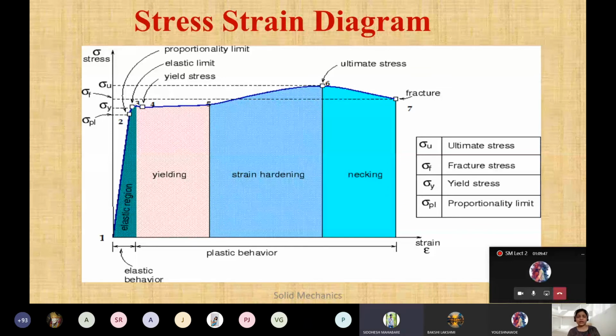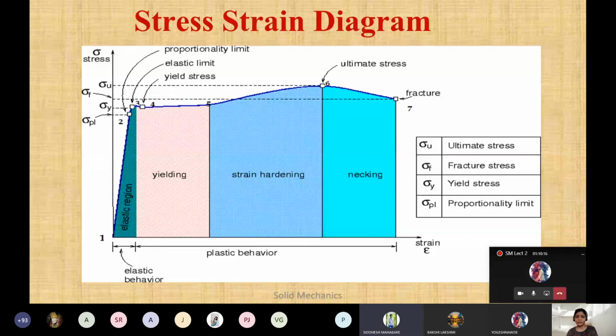Clear this one? And why in brittle material we are changing that one? Ultimate क्यों कर रहे हैं हम लोग instead of yielding? Because brittle material में yielding point ही नहीं आता है. It is up to the proportional limit और proportional limit के बाद में वो fracture हो जाता है directly. Ultimate stress के बाद में जैसे ductile में necking form होके fracture हो रहा है, but in brittle material yielding point आता नहीं है, so that's why there we are mentioning that ultimate stress by allowable stress.